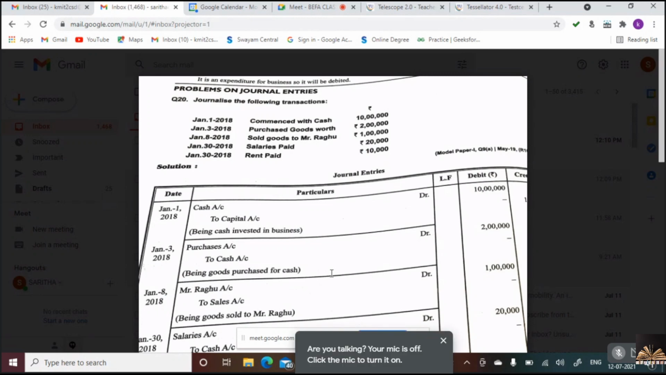Date, particulars, debit, credit. Quickly, all of you take your pencil and scale, and divide the page into 4 columns. Have a big column for particulars. First one is date, second one particulars, third one debit, fourth one credit. Are you ready? Once you are ready, we'll start with the problems.